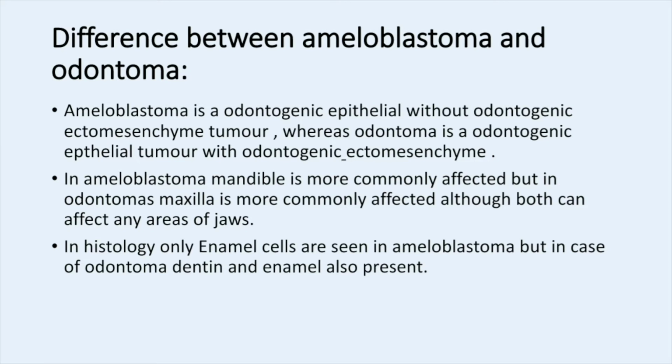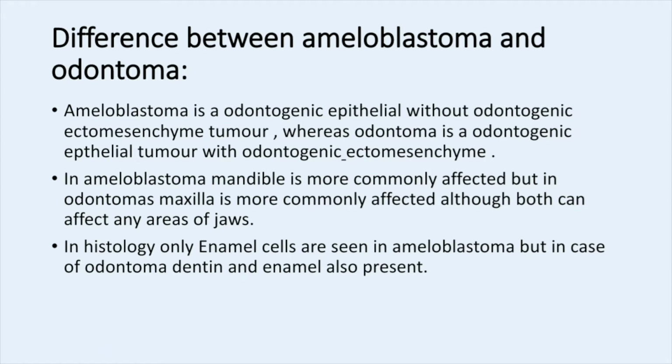And coming to the histology, in ameloblastoma, from the name itself it states that it shows ameloblast-like cells, and it may form enamel without maturation, not up to the point of normal ameloblast cells laying enamel.